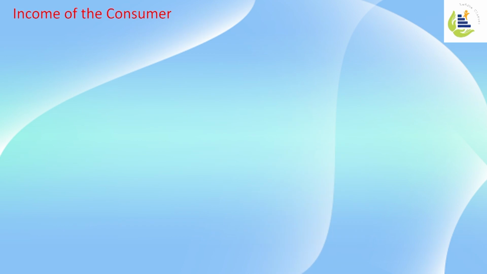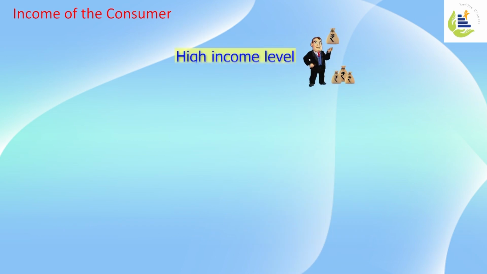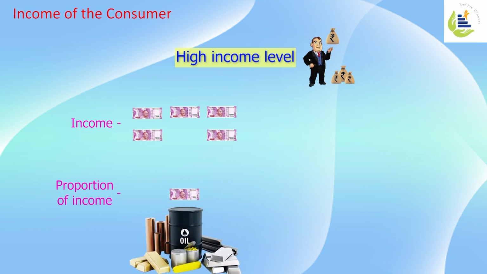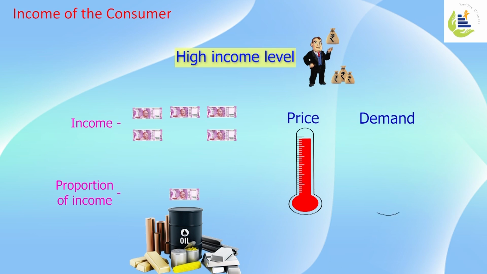What happens in case of people with a high income level group? A consumer who has a very high income considers the proportion of his income going to buy this commodity very small, very negligible. So even if there is a change in the price of the commodity, his demand is not changed.